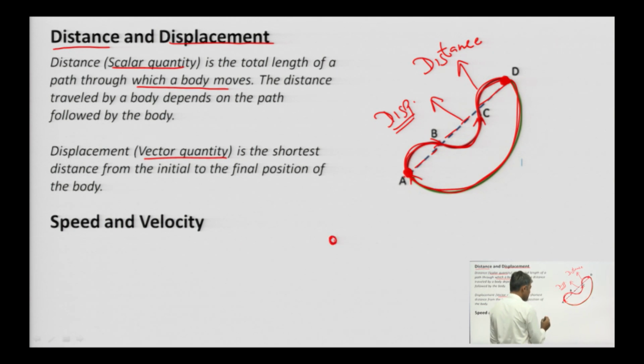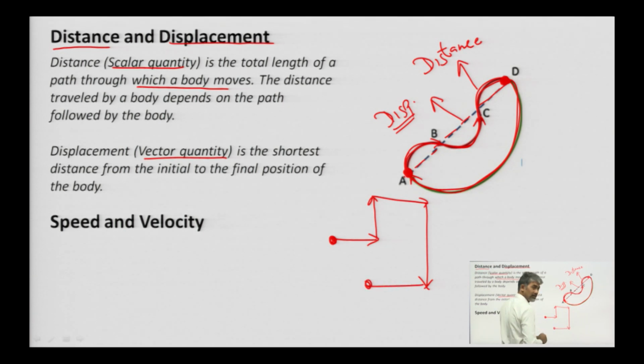If a person starts moving at this point, suppose he is going in this direction, then in this direction, then in this direction, say again in this direction. Suppose these lengths are L1, L2, L3 and L4. Suppose this point is A, this point is B, this is the starting point, this is the finish point.